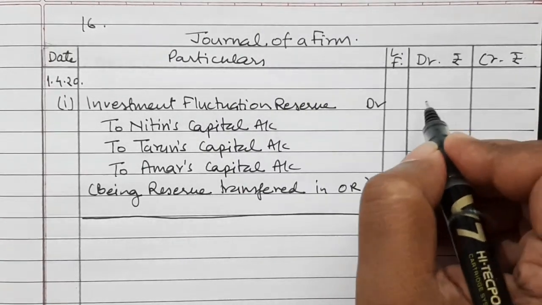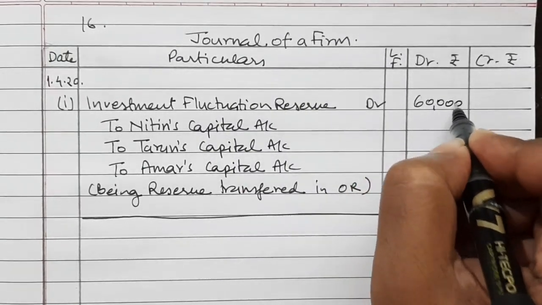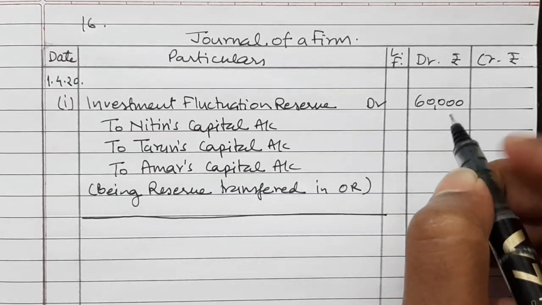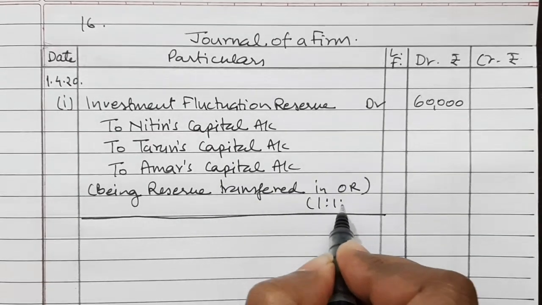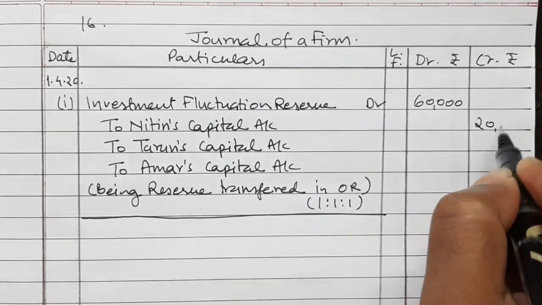So how much was the reserve? Reserve was for rupees 60,000 and their old profit sharing ratio is 1:1:1. So 20,000 each.